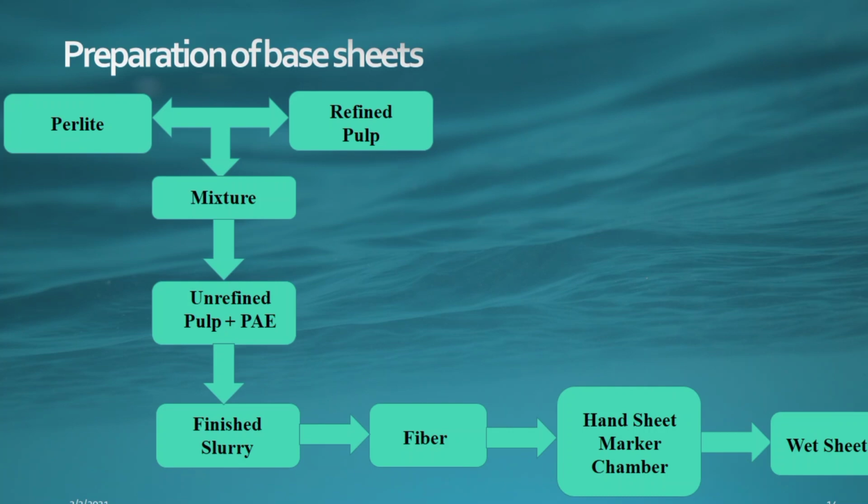First, the preparation of the base sheet. To prepare the base sheet, the perlite was mixed with the refined pulp at 1.4% and 0.1% by weight respectively. Then that mixture was added to the unrefined pulp and PAE at around 0.08% and 0.22% by weight respectively, and after that the filter was added on top of the finished slurry. Lastly, the slurry was mixed by hand and poured into the sheet chamber.